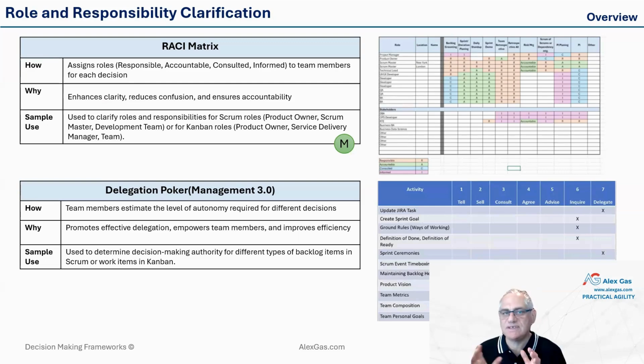Guys, I believe this is it. Welcome to the RACI matrix. It's a part of responsibility, not only for a project manager or agile project manager. Scrum Master, you must have that one in your teamwork agreement.